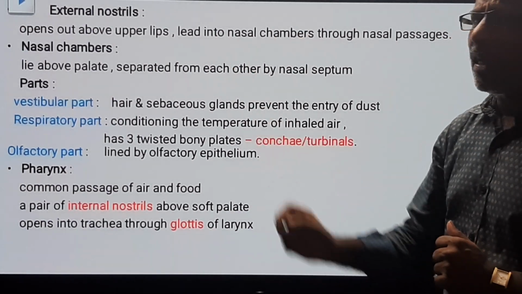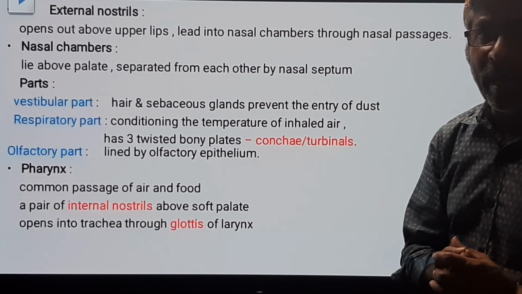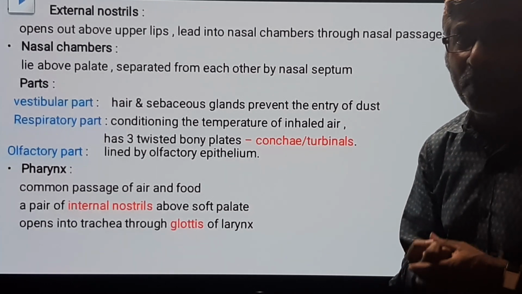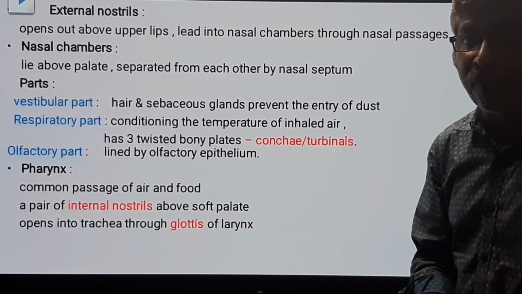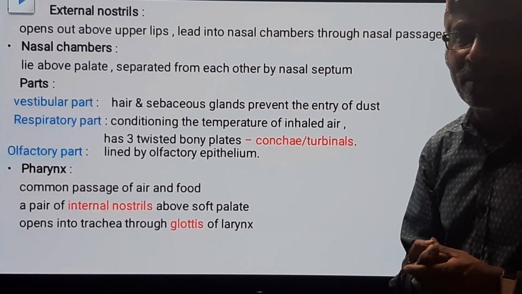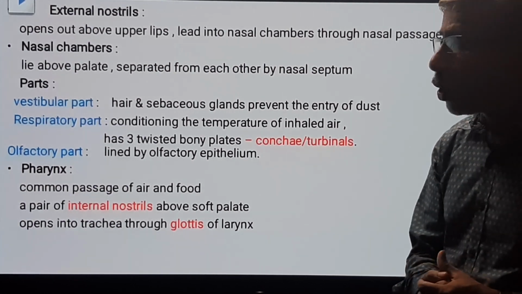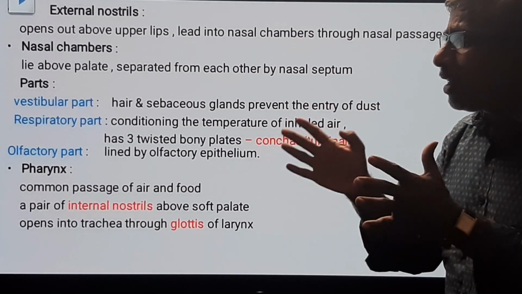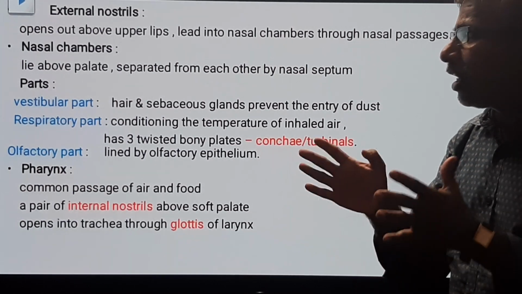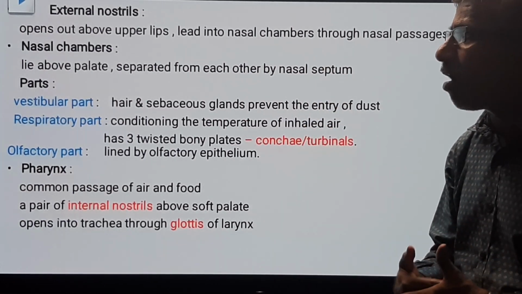These two nasal chambers are separated by a nasal septum, which is made up of hyaline cartilage. The tip of the nose as well as the nasal septum is made up of hyaline cartilage.